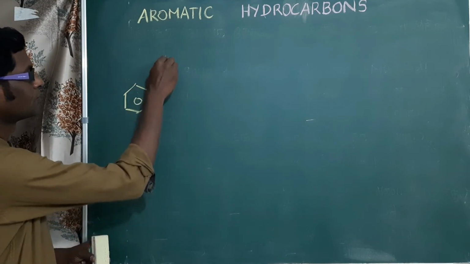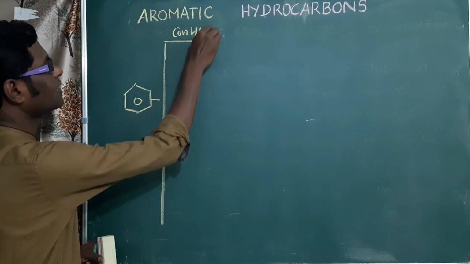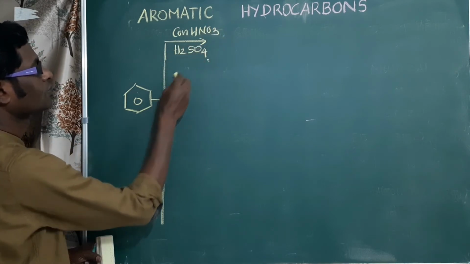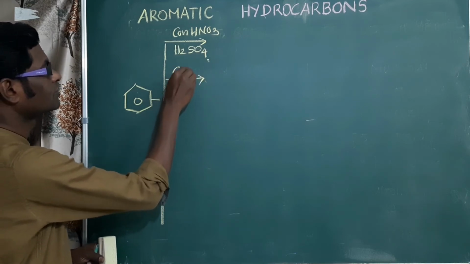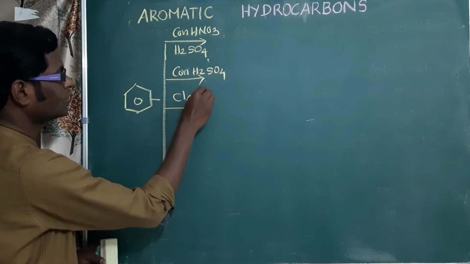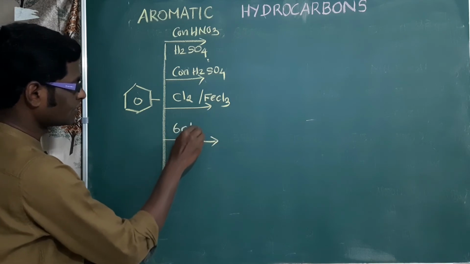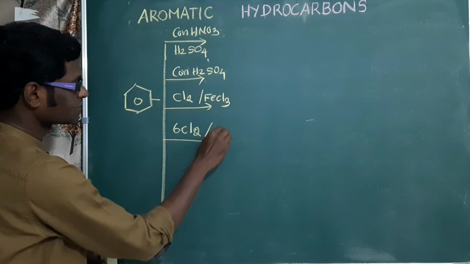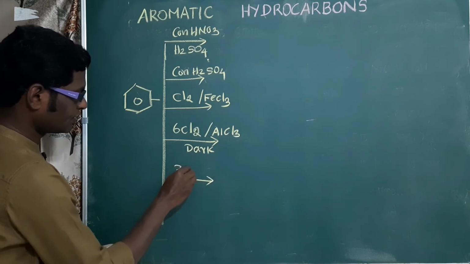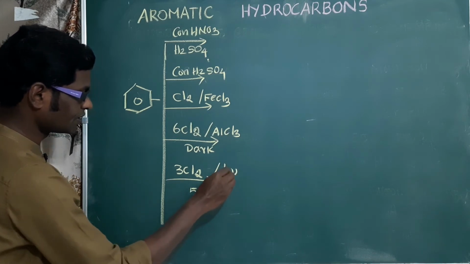When benzene reacts with concentrated nitric acid and concentrated sulfuric acid; benzene treated with concentrated sulfuric acid; treated with chlorine in presence of FeCl3, Lewis acid; treated with excess of chlorine in presence of anhydrous aluminum chloride and dark condition; treated with excess of chlorine in presence of light and heat, also heated at 500 Kelvin.